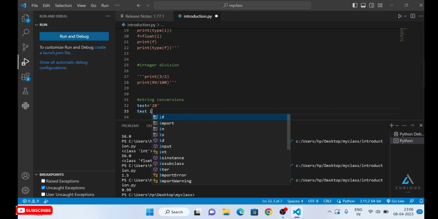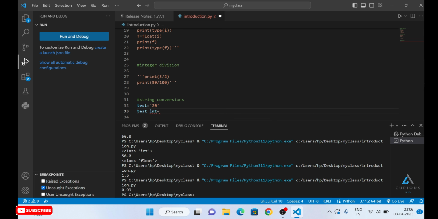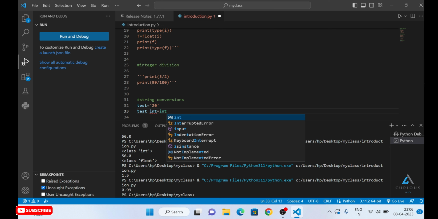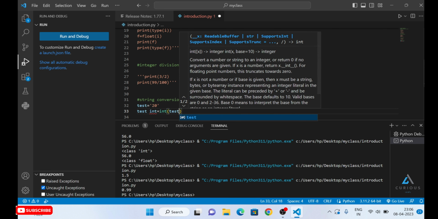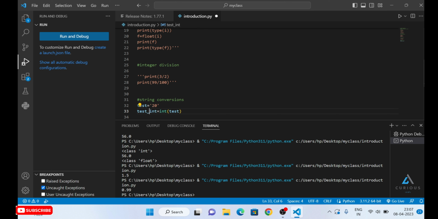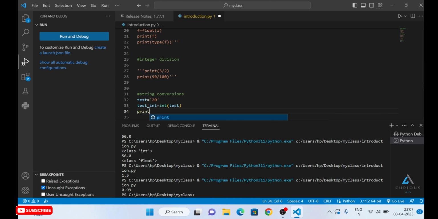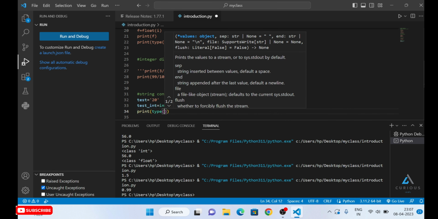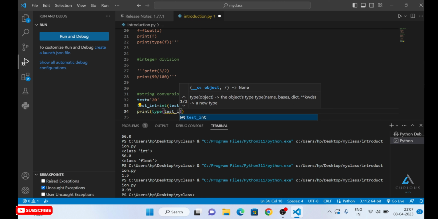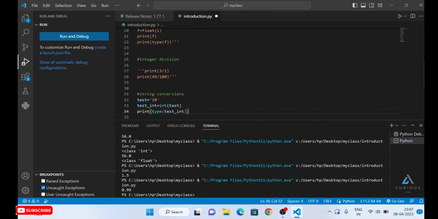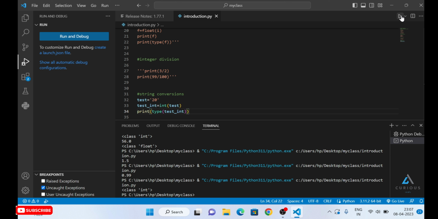test_int is equal to int(test). Okay, let's do an underscore here. So we are making another variable named test_int, right? And converting this test value, which is actually a string, into an integer value. Now let's check the type as well to be more clear. Print type of test_int. Okay, let's run this out. It is showing class string.